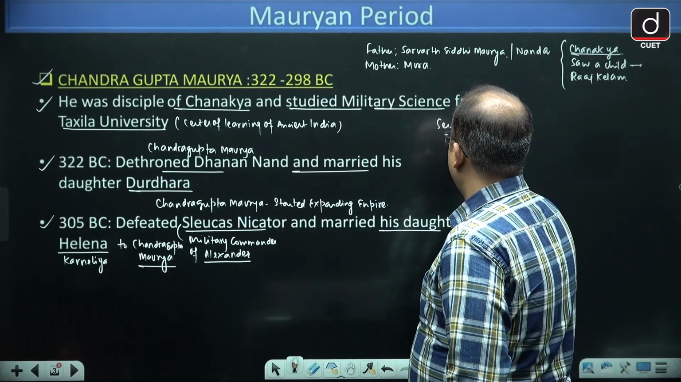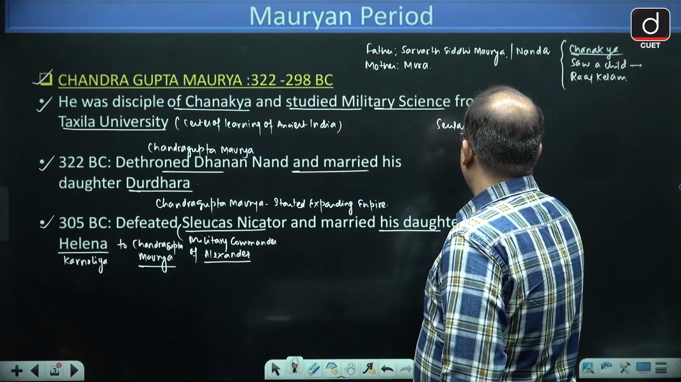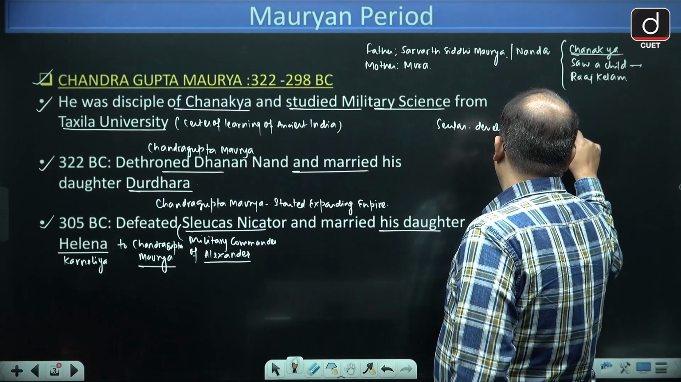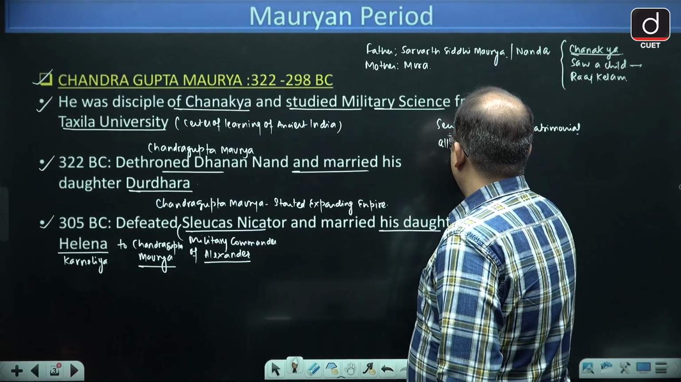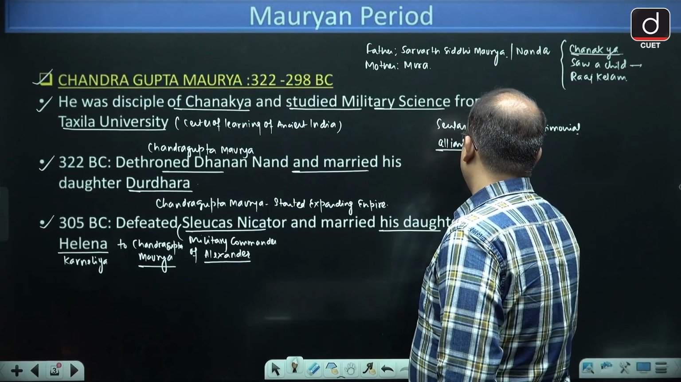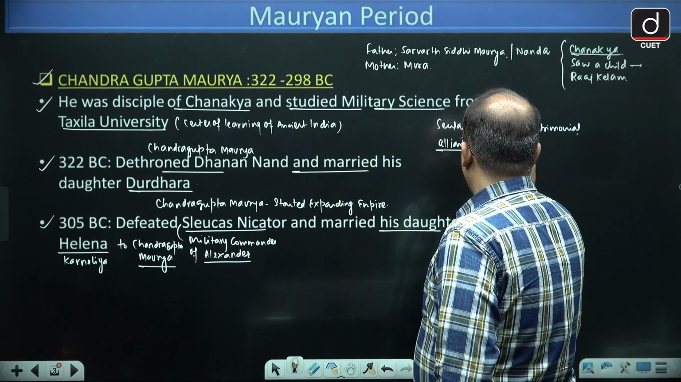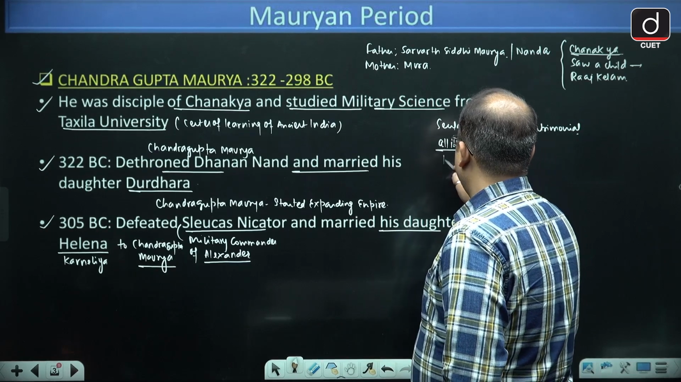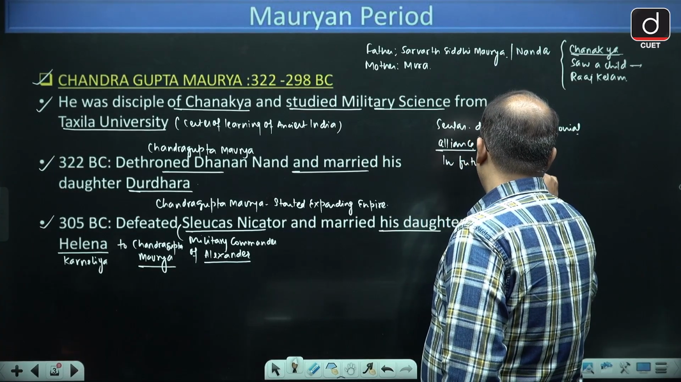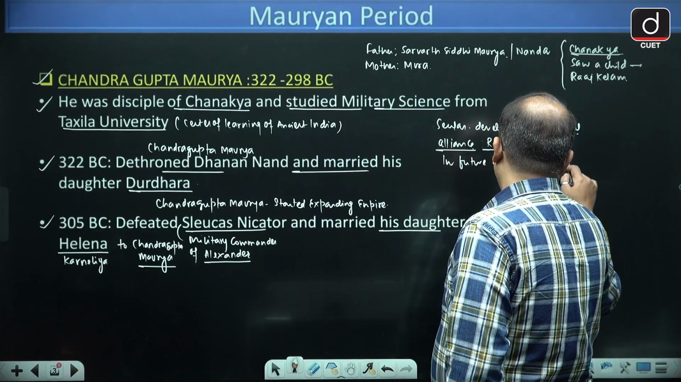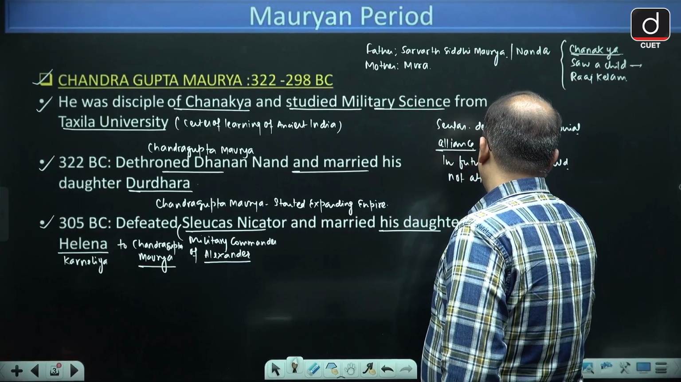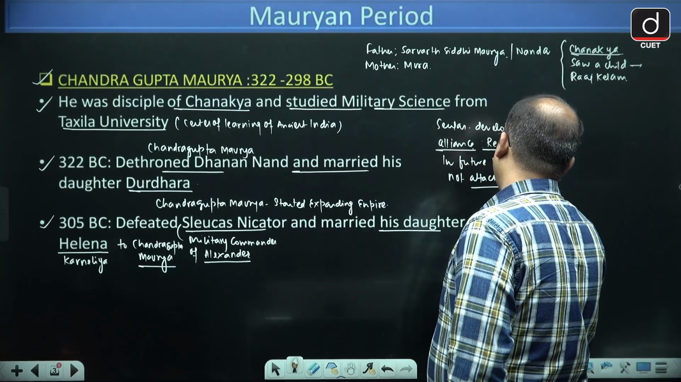So Seleucus developed a matrimonial alliance. The reason was that in future the Mauryans should not attack Greeks. That in future the Mauryans should not attack Greeks.